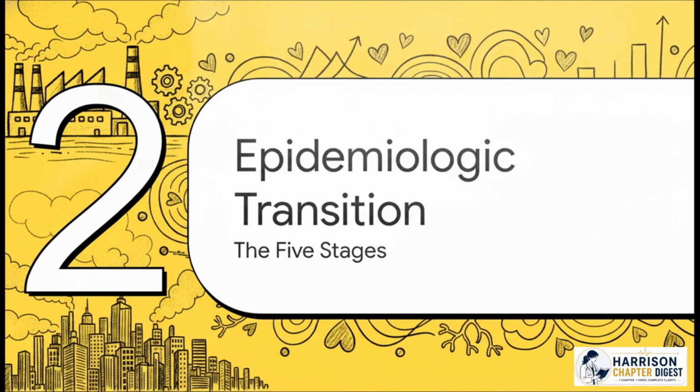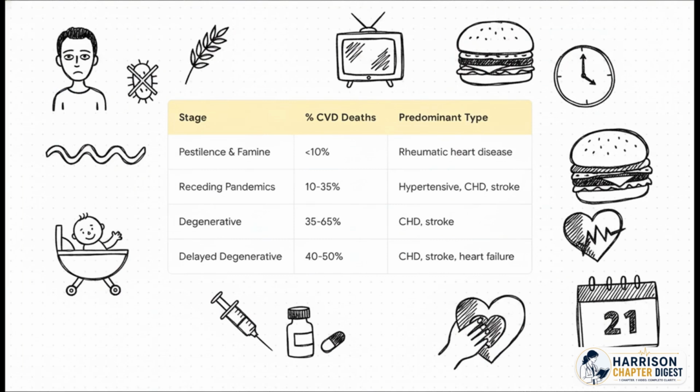Moving on to Part 2, the epidemiologic transition. To really understand how we got here, we need to look at a framework driven by the forces of industrialization and urbanization. Think of this transition like a historical roadmap of human health across 4 initial stages. We start in Stage 1, pestilence and famine. This was pre-1900, where infections and malnutrition ruled. Then, as public health improved, we hit Stage 2, receding pandemics. Infant mortality dropped, people lived a bit longer, and we started seeing more hypertensive issues.